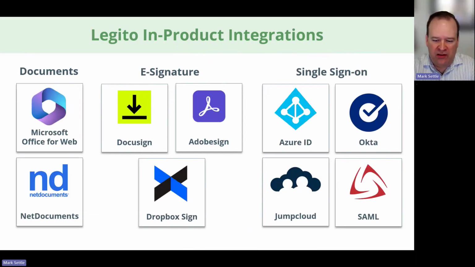So what I want to do is talk about first some of the integrations that we offer, and then we'll get into demonstration of a few of those integrations today as well, and then talk briefly about what's to come.